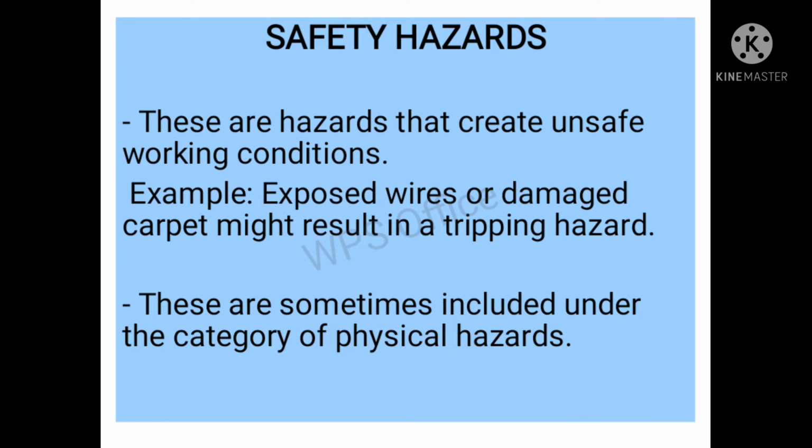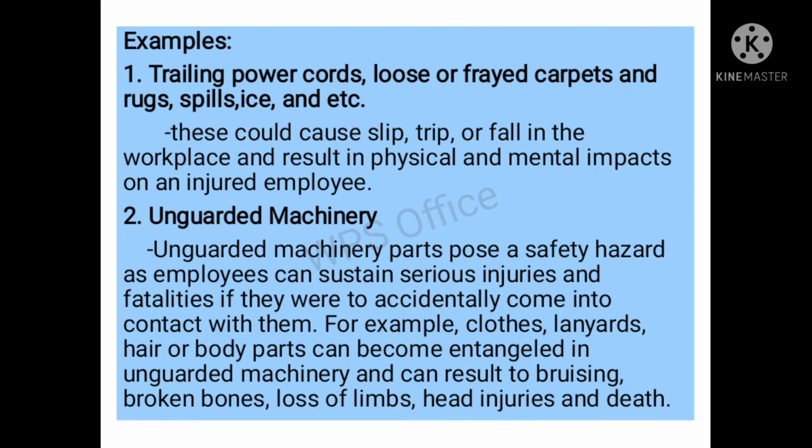Safety hazards. These are hazards that create unsafe working conditions. Examples: exposed wires or damaged carpet might result in a tripping hazard. These are sometimes included under the category of physical hazards. Here are the 3 specific examples. Number 1, trailing power cords, loose or frayed carpets and rugs, spills, ice, and etc.